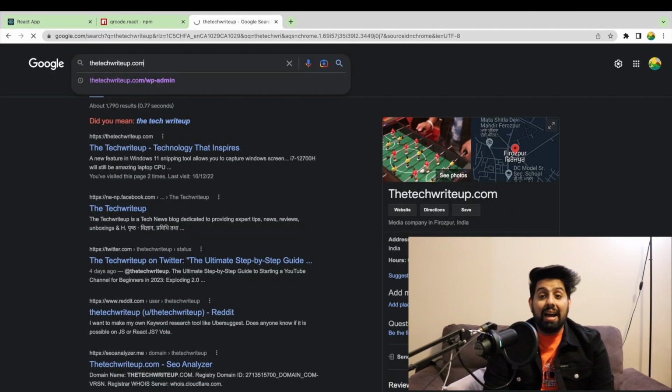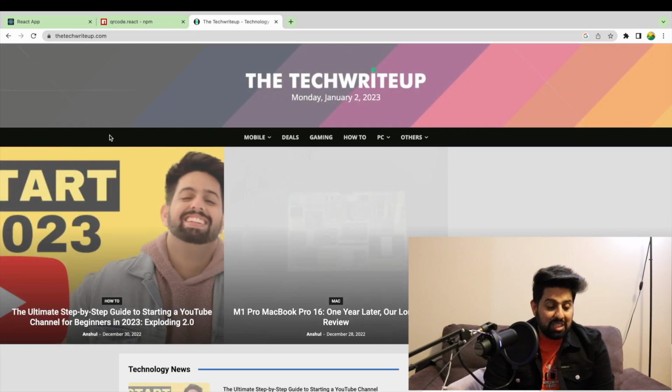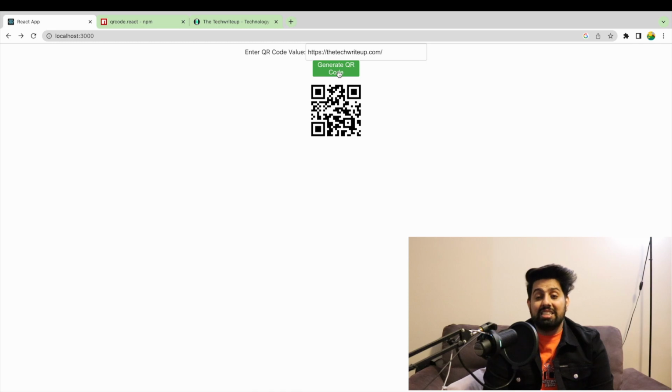Let me put down an IP in here so that you can know that it is working. And here we go, we can see that the QR code is generated. Now this is not a dynamic one and it does not reflect the changes as I make them on the go. Also, it does not look very good, it is not very stylish. You can use some of the styling from Bootstrap 5 or Bulma.io by installing the libraries and using the code, but hey, you already have a very basic functionality.